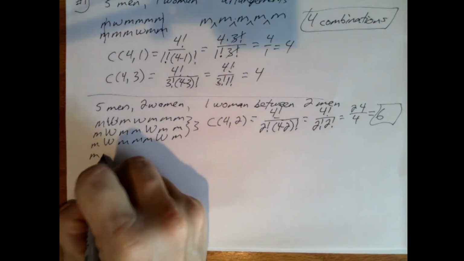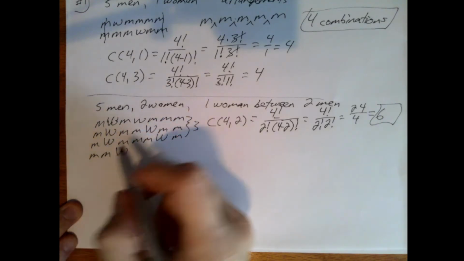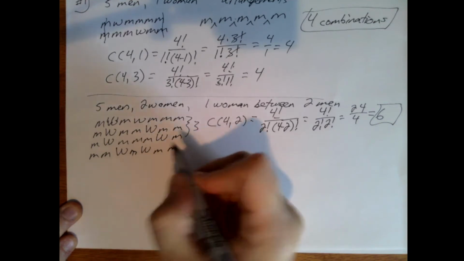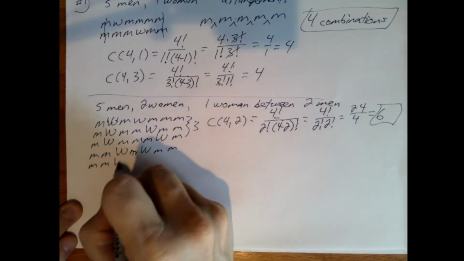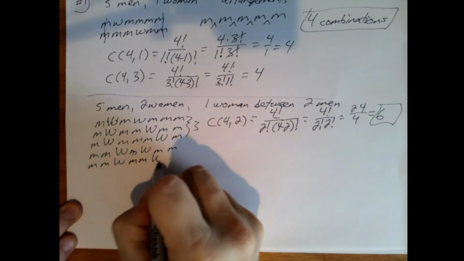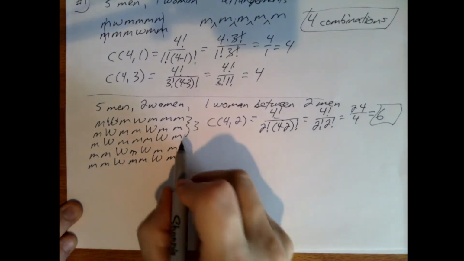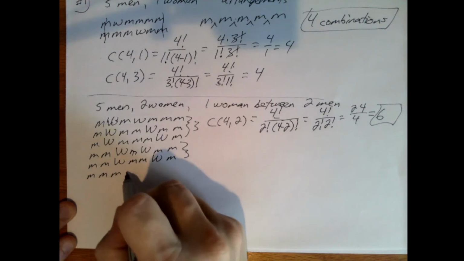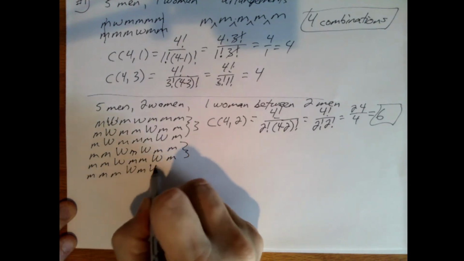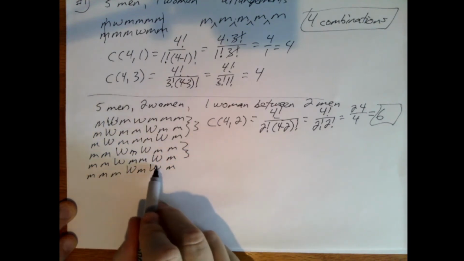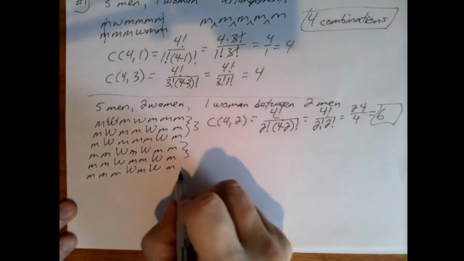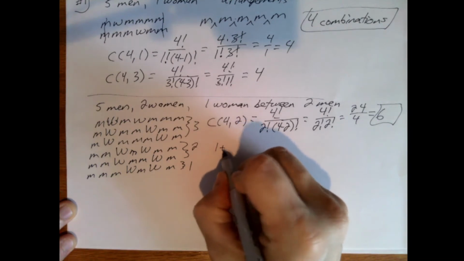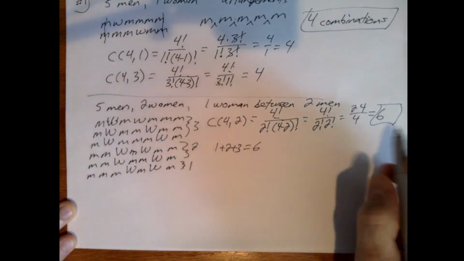And then we have man, man, woman, man, woman, man, man, man, man, woman, man, man, woman, man. There's 2 of those. And finally, man, man, man, woman, man, woman, man. And this woman can't go any farther this way. So there's 1 of those. So 1 plus 2 plus 3 is 6, which is what we have here.